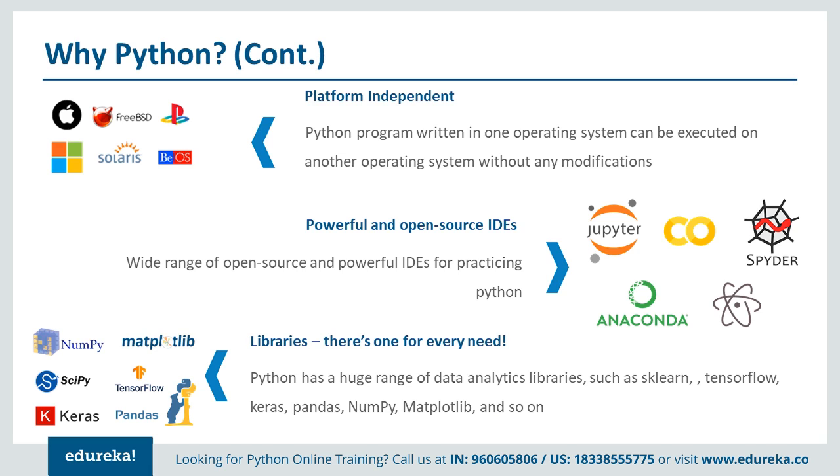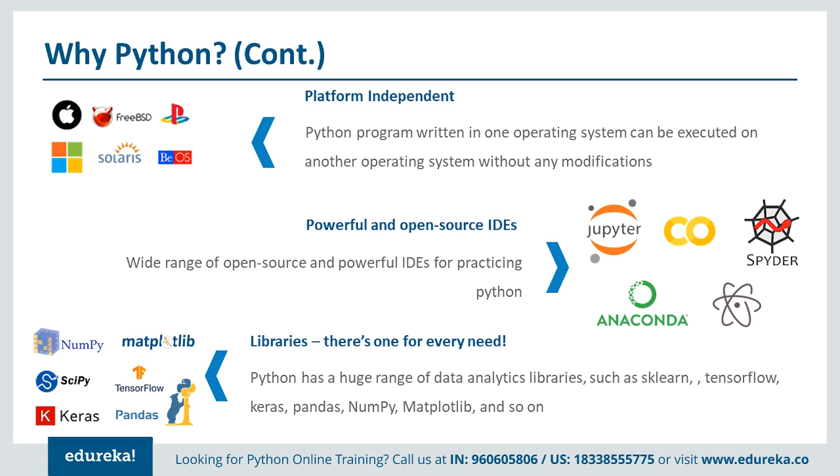Now let's talk about some more points. Next is platform independence. Python is platform independent, so you can install it on pretty much any platform, whether Unix based or Windows based. Even Mac is supported. You can deploy Python on any system, and from there you can write, run, and compile programs. All that you can do with the help of Python.